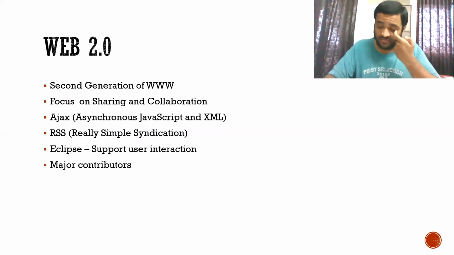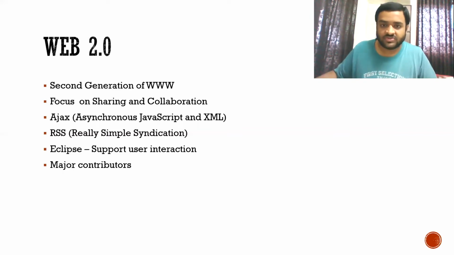Okay. We will continue in a minute. Don't go anywhere. So these were the three instances of web: World Wide Web, Web 2.0 and Web 3.0, or you can also call it semantic web.